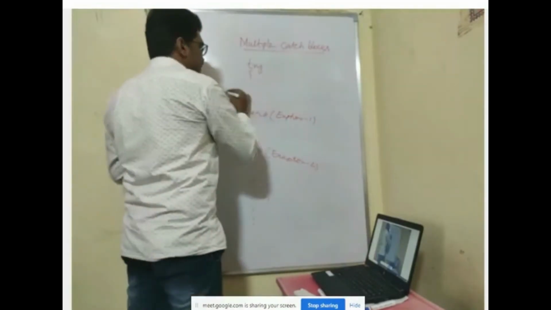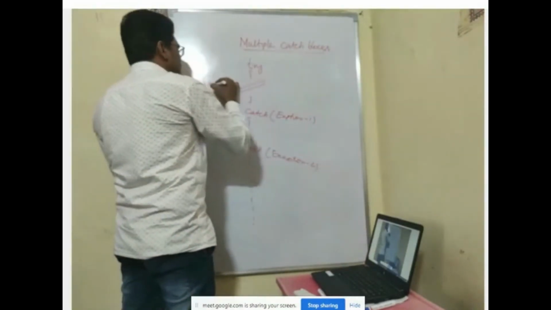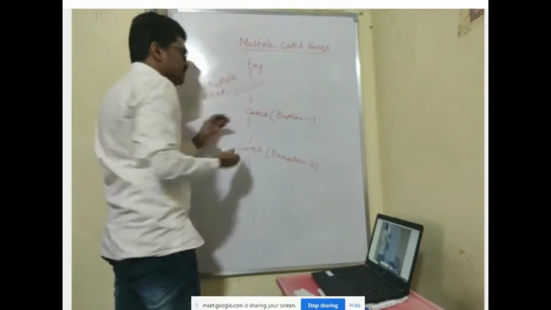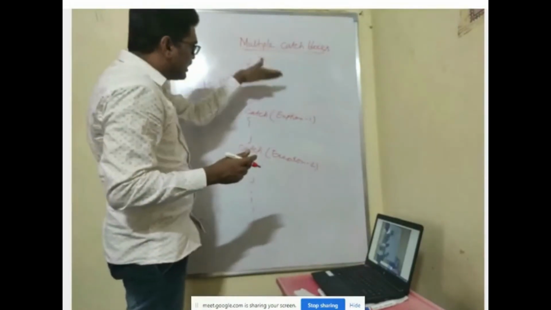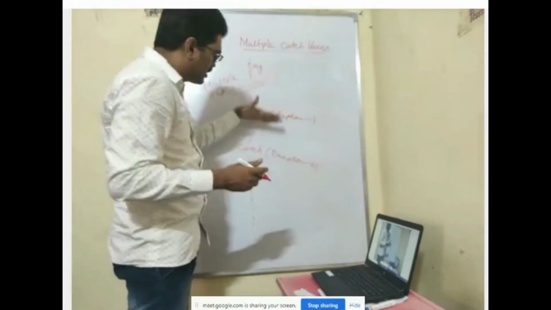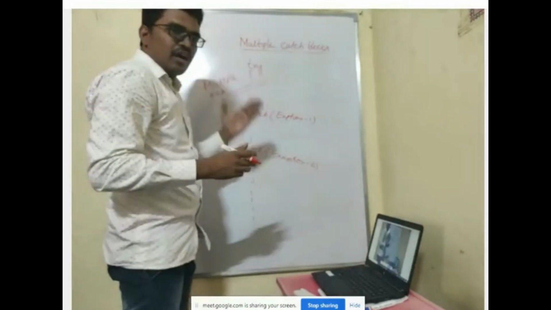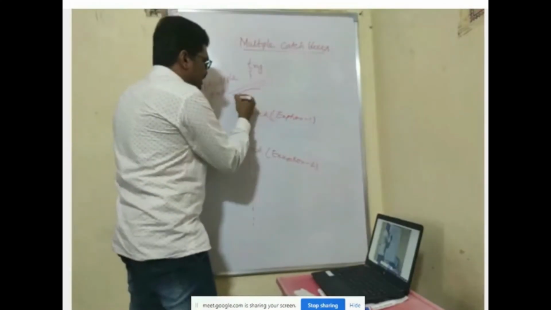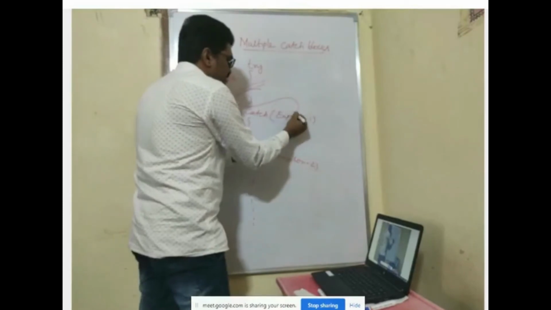When it is needed is whenever there is a chance that your try block is going to generate more than one exception, then you can put multiple catch blocks. How it is going to work is similar to your if else. So whenever an exception is generated, it will check the exception type with the first one.